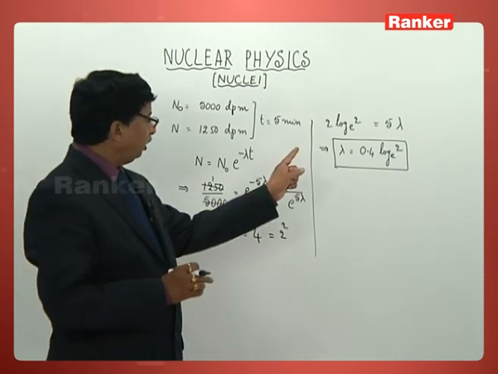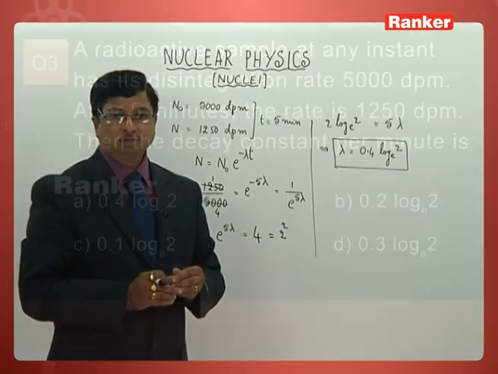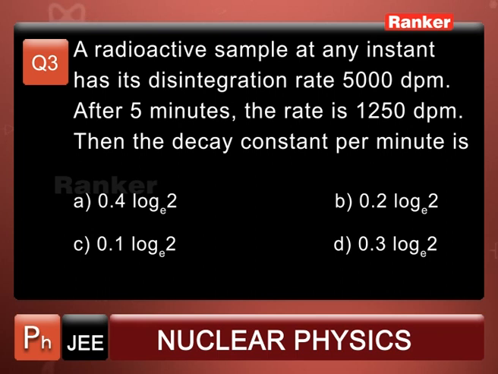So what is the correct option that is given? See the very first option, 0.4 log 2 to the base e. The same value we have got here after calculation. So we can say the correct answer for this particular problem is A.